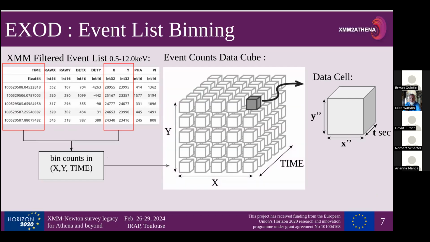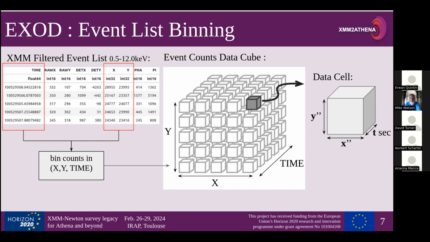So we start with events list from XMM Newton. Here it's from 0.5 to 12 keV. And we take a time column, X and a Y column, and then we bin our counts in 3 dimensions, essentially. What you end up with is a data cube. So this is of size Y, X, and time. And each cell in the data cube, essentially we can specify to be Y arc seconds, X arc seconds, and T seconds in the time dimension.